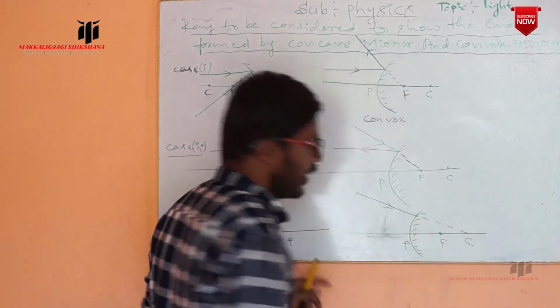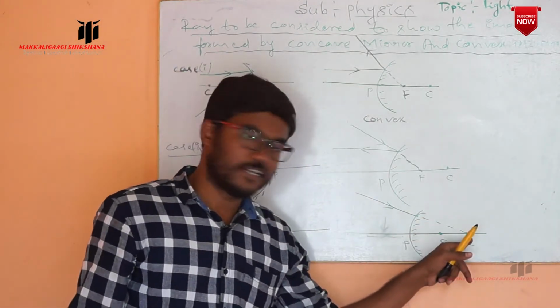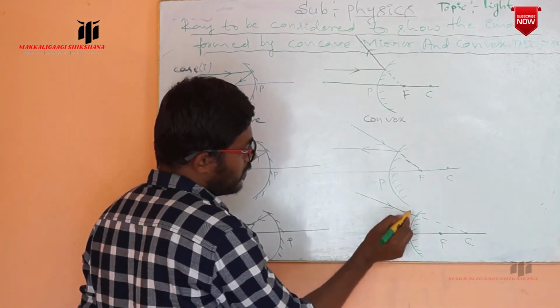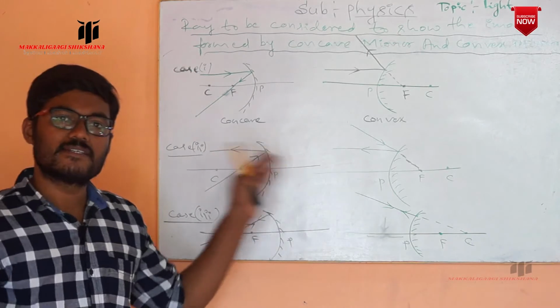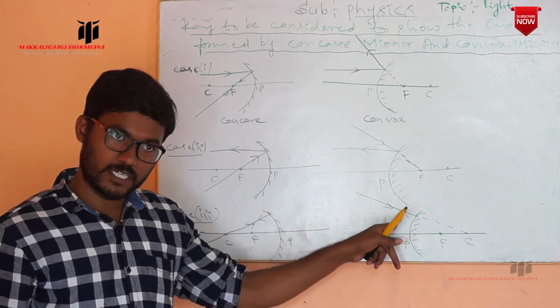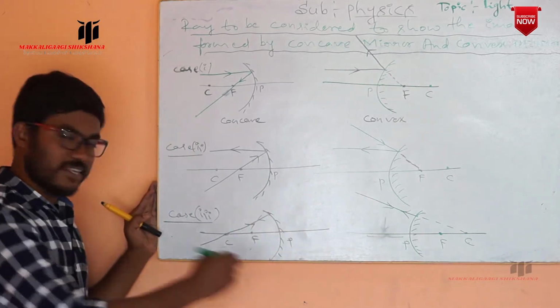If the ray is incident in the direction of the center of curvature, after reflection it will retrace its path and return back in the same direction. So that is case 3.